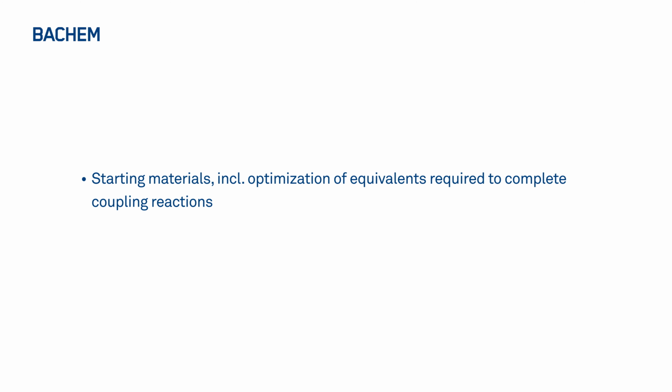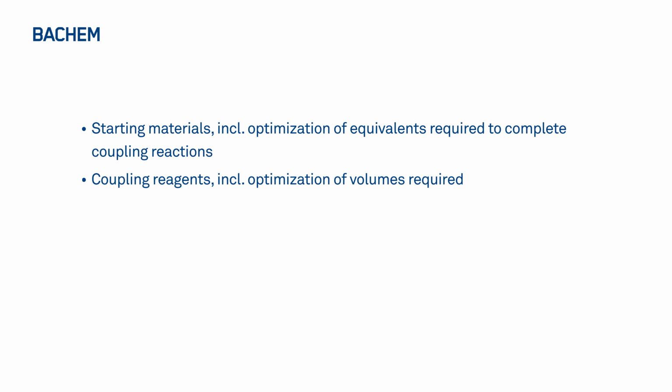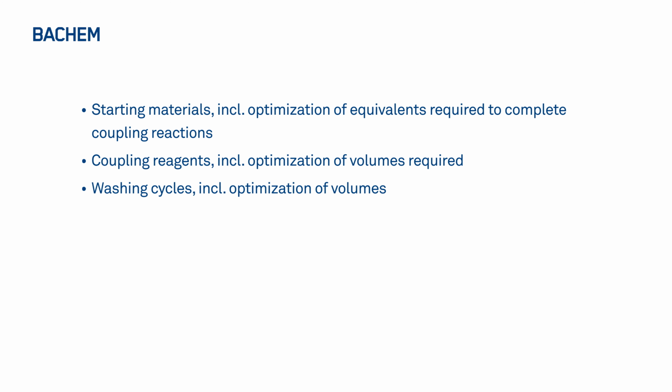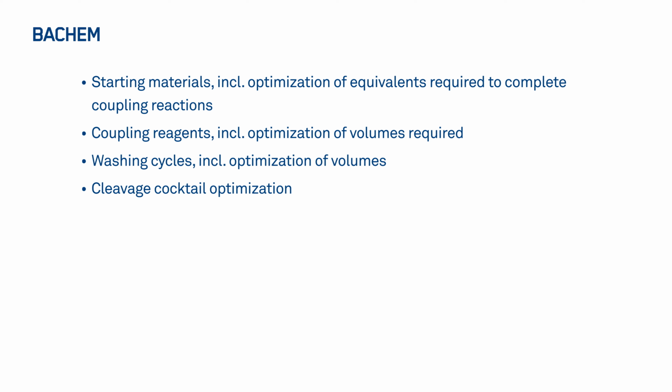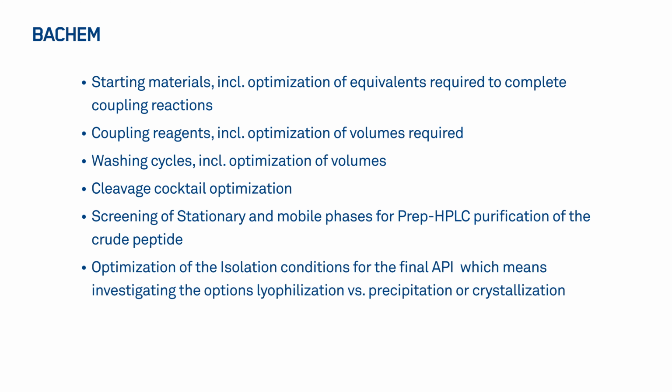starting materials including optimization of equivalents required to complete coupling reactions, coupling reagents including optimization of volumes required, washing cycles including optimization of volumes required, cleavage cocktail optimization, screening of stationary and mobile phases for prep-HPLC purification of the crude peptide, optimization of the isolation conditions for the final API, which means investigating the options lyophilization versus precipitation or crystallization, and last but not at all least for Bachem, to address environmental protection aspects.